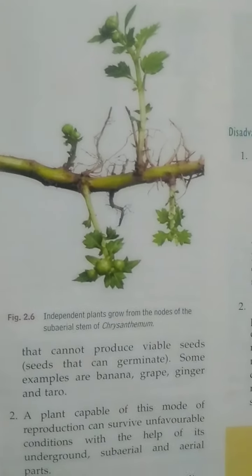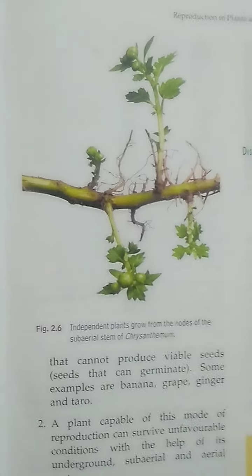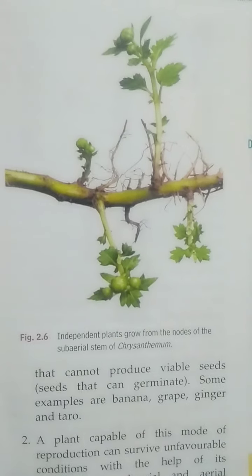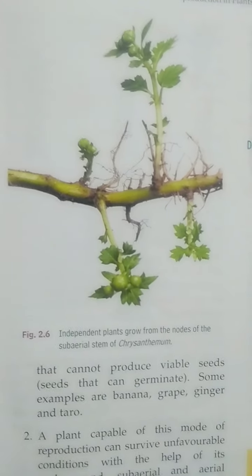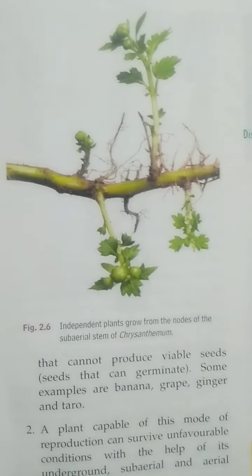From the nodes of such subaerial stems the new plants can be produced, because from the nodes of these subaerial stems a tuft of root hairs or one or many branches arise. So these tufts of root hairs or branches give rise to a new independent plant, and this type of vegetative propagation can be seen in case of Indian pennywort, which is also known as Brahmi booti, then wood sorrel, then mint, then chrysanthemum and wild strawberry. In case of mint you can easily see this type of vegetative propagation.